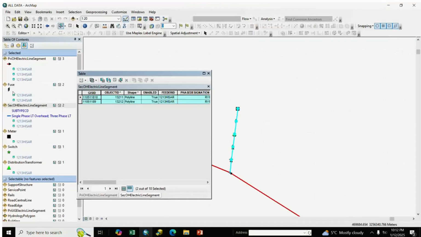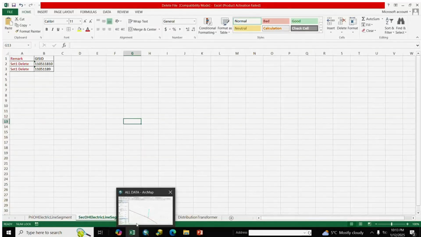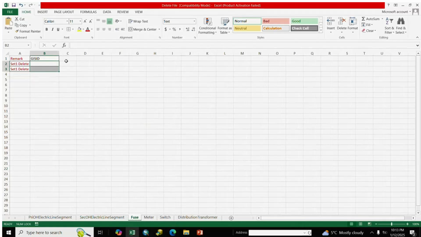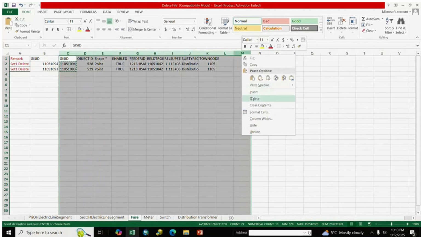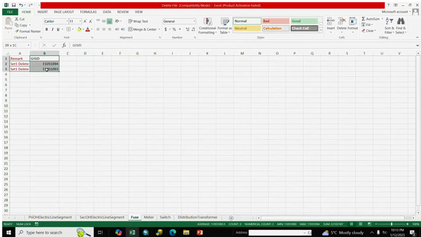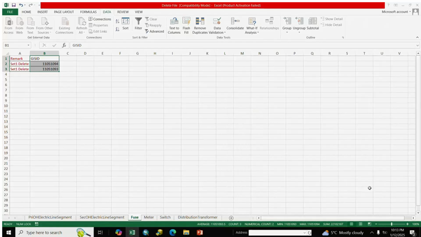And next, we select fuse. We select it, copy it, go to fuse, paste, and we copy the GIS ID and delete the extra fields. Go to data, convert to text. Fuse done, next meter.